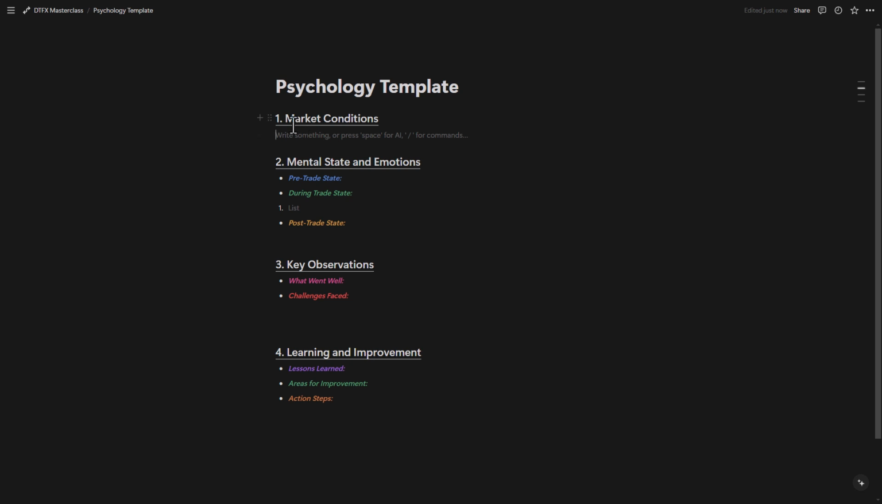Let's start with this one, the first title. This is not very important, but I strongly recommend you to fill it in. So basically, how is the market before you start trading? You take a look at it. Is it something new that you have never seen before? Well, if that's the case, then you need more tape reading, you need more back testing.